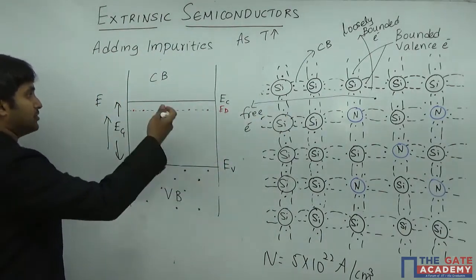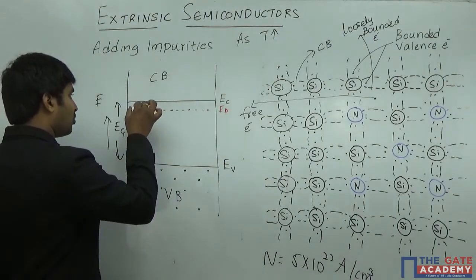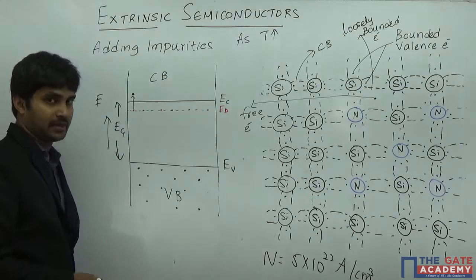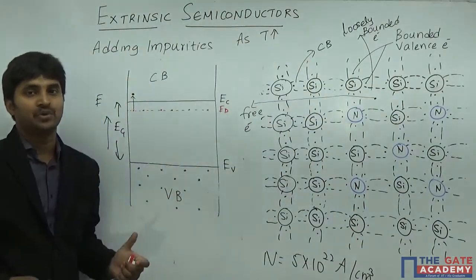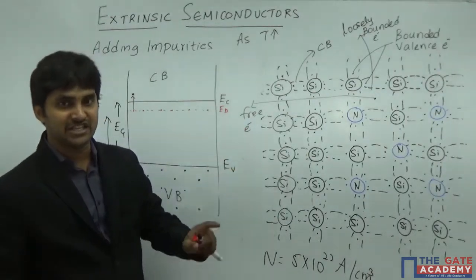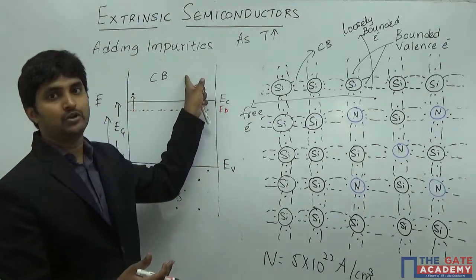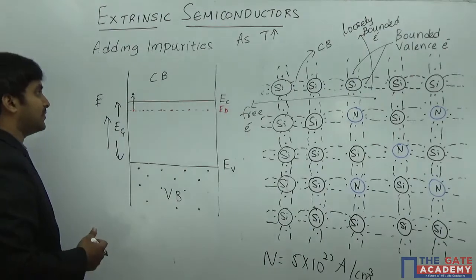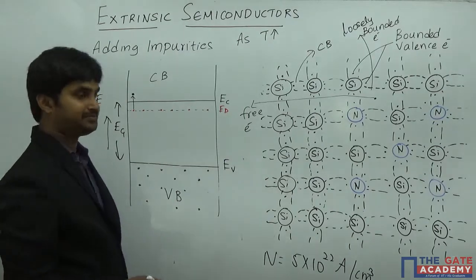Now here the same concept can be explained using the energy band diagram by saying that as the temperature increases, the electron is going to move from the donor energy level into the conduction band. The same process that is happening inside the crystal lattice structure, I can show in the energy band diagram to make it very simple. The electron which is present in the donor energy level, because of the thermal excitation, is going to jump into the conduction level. It is nothing but a higher energy level which can produce conductivity inside the material. So now an electron is jumping from the donor energy level into the conduction band.